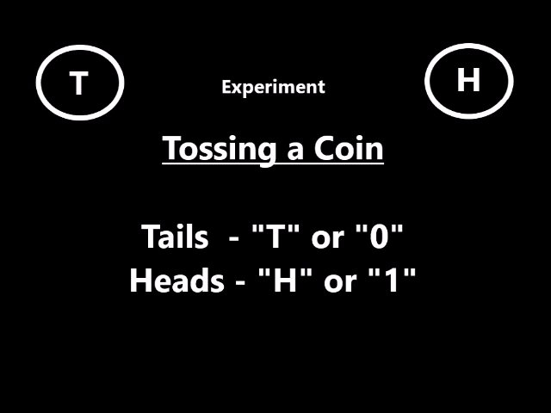If we toss a coin, then the result of the experiment is that the coin may either come up tails, which can be symbolized by capital T or by 0, or it may come up heads, which is denoted by capital H or 1. That means the outcome is one of the elements of the set H or T, or in the shorter form, 0 and 1.